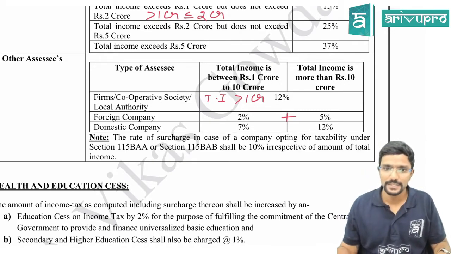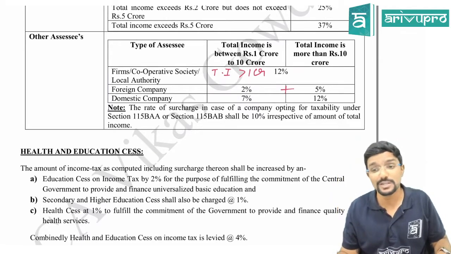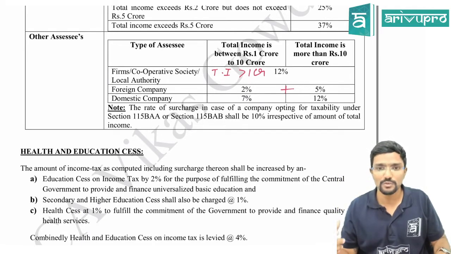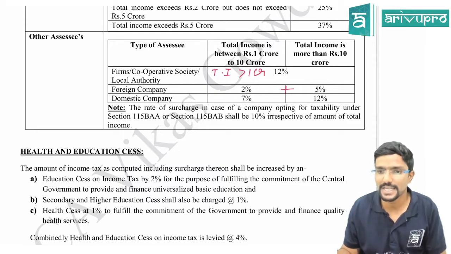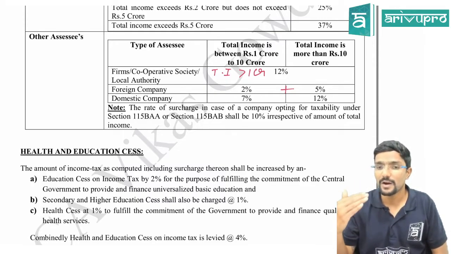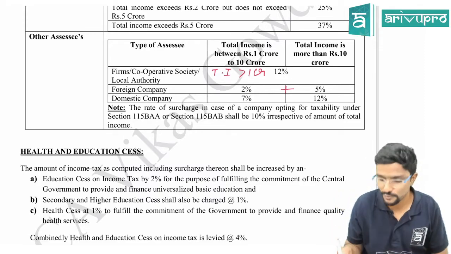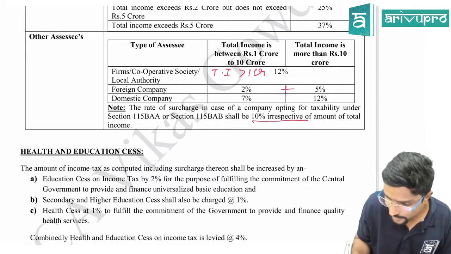Clear guys? Then sir, some special schemes are there for these domestic companies, no? So we will see that the rate of surcharge in case of a company opting for taxability under section BAA or section BAB shall be 10% irrespective of amount of total income. Irrespective, this is important.